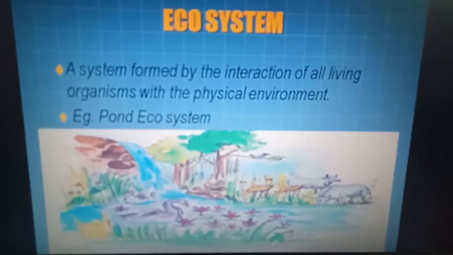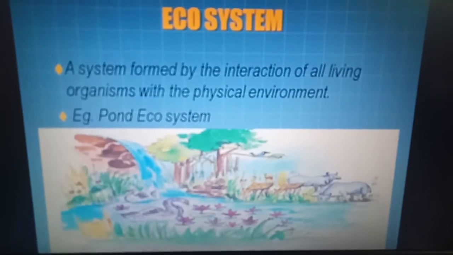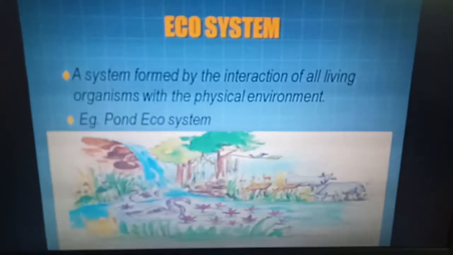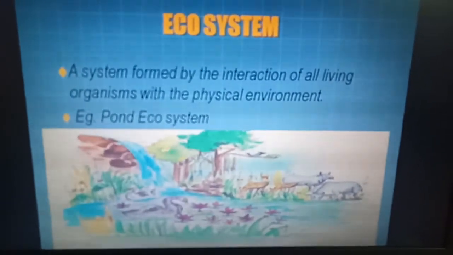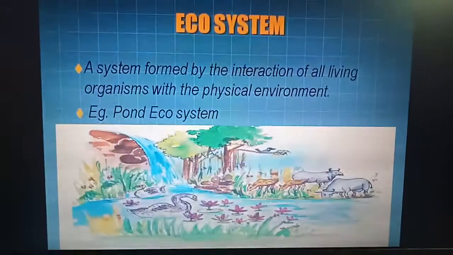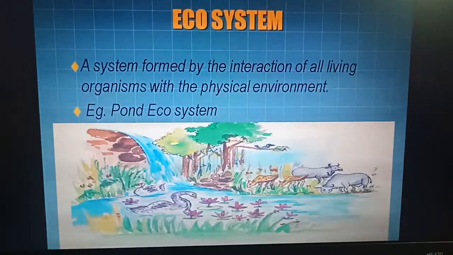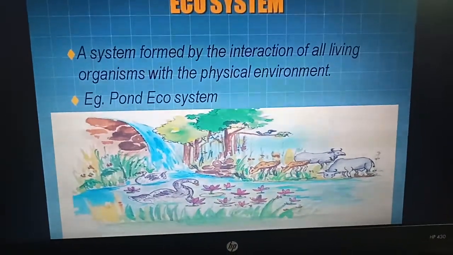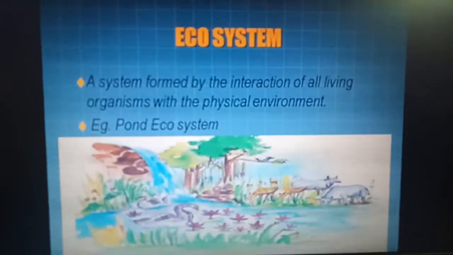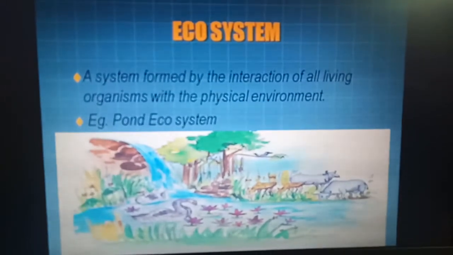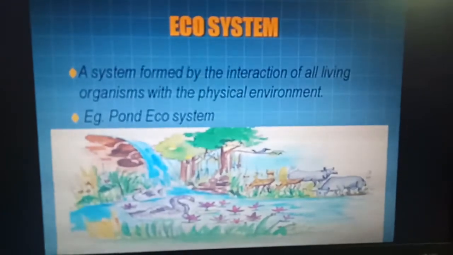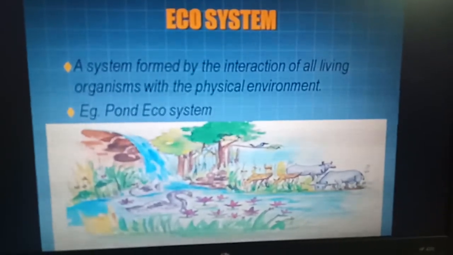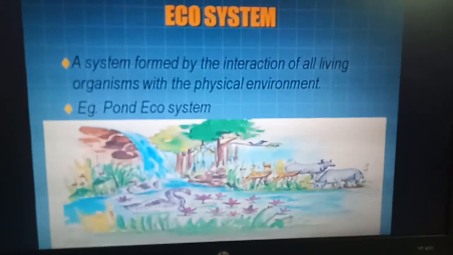Now the next comes ecosystem. What is an ecosystem? A system formed by the interaction of all living organisms with the physical environment. It is a system formed by the interaction of all living organisms with each other and with the physical and chemical factors of the environment in which they live, all linked by transfer of energy and material.